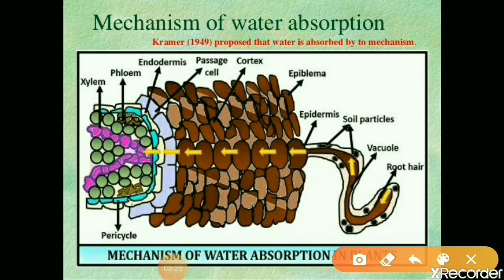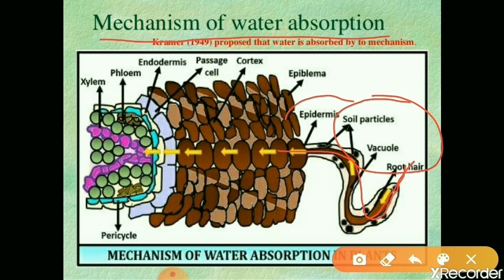Next we can learn the mechanism of water absorption, or how water movement takes place from outside to inside the root. First, root hairs will absorb water from where? From the soil particles. Water is present in soil particles, so that water will be absorbed by root hairs. Then that water will move through the epidermis, the outermost region of the root.